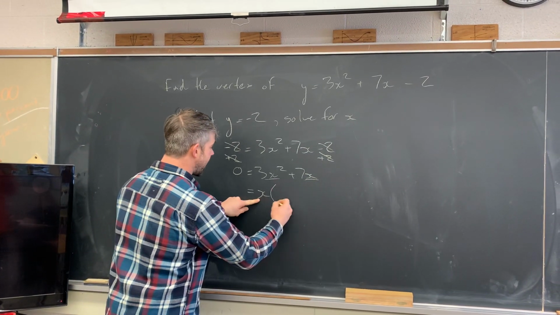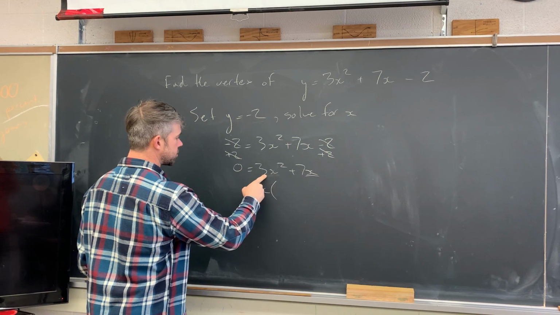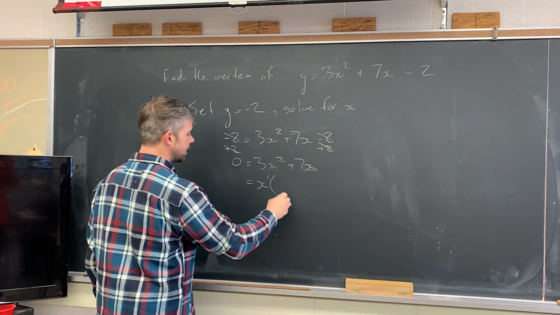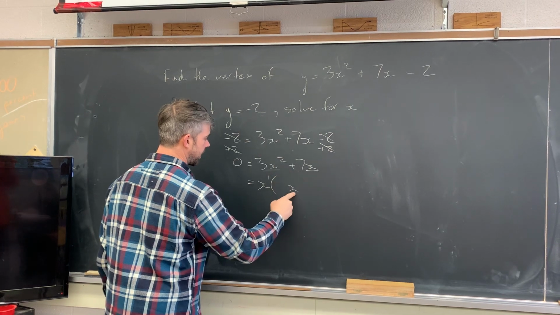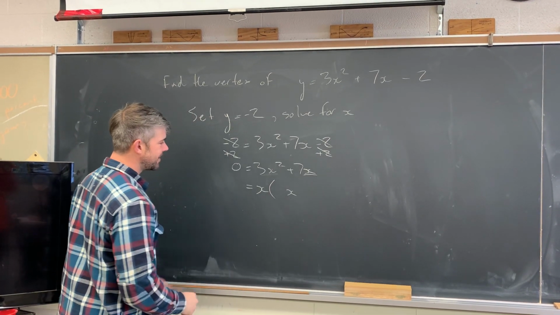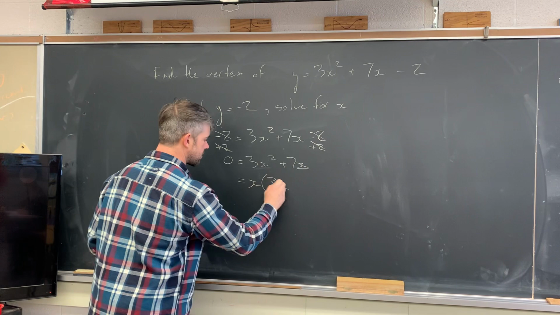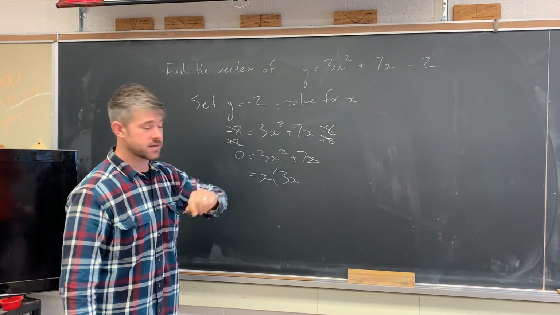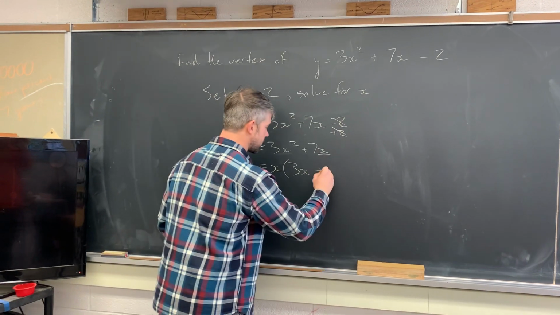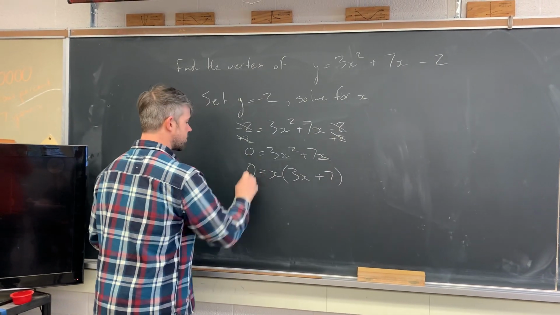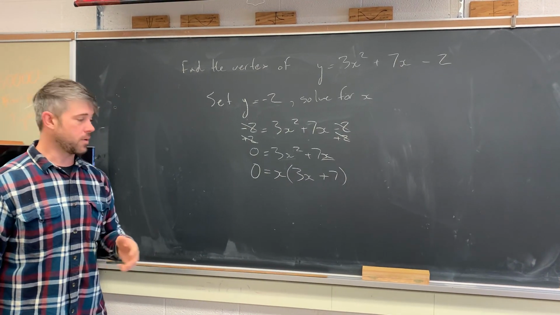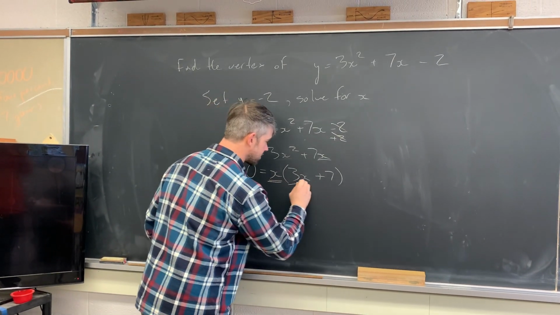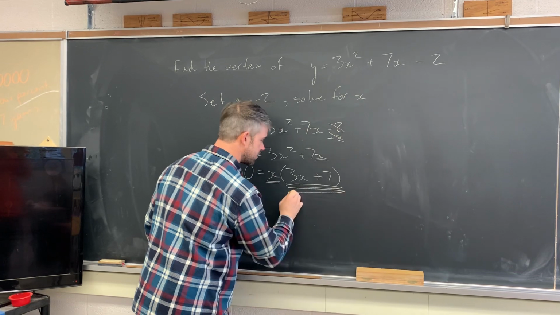But when I remove x from the first term, I remove it by division. So I had x to the power 2, I divided by x to the power 1. I subtract the exponents and I'll be left with x to the power 1 in the first term. I didn't do anything with the 3, so it has to stay there. Now I'll remove x from 7x by division, so that's going to leave me with positive 7. So this leaves me now with 0 is equal to something times something else.